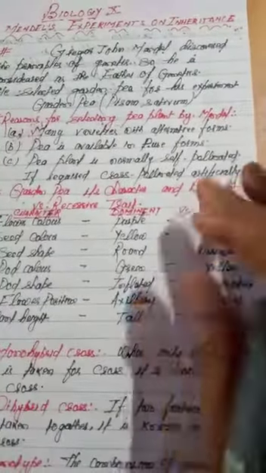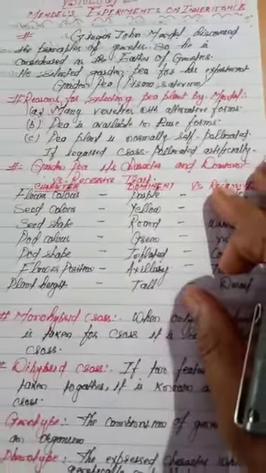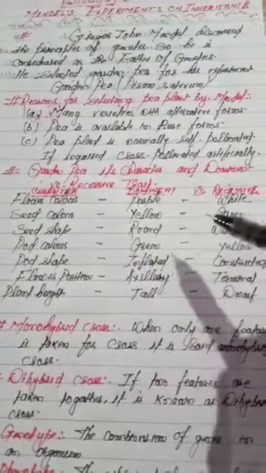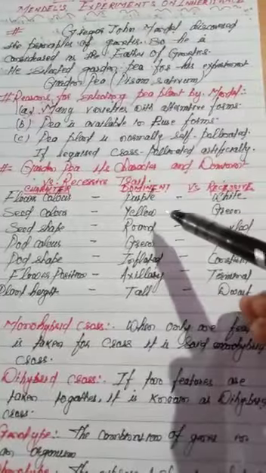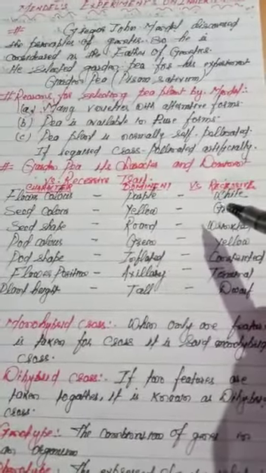If required, cross-pollination can also be performed.